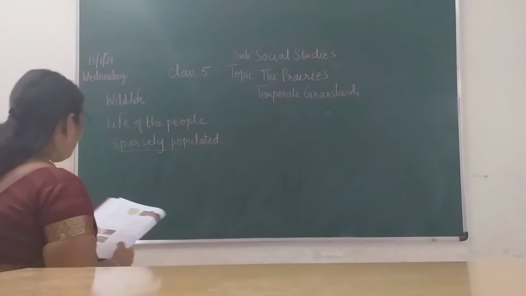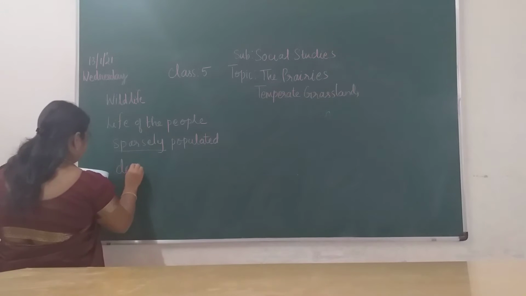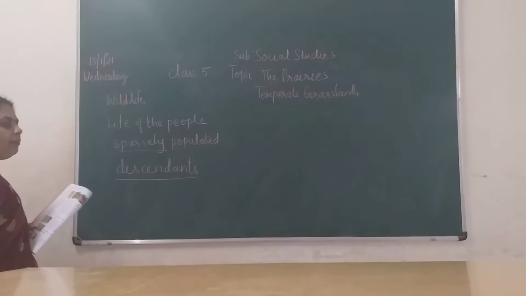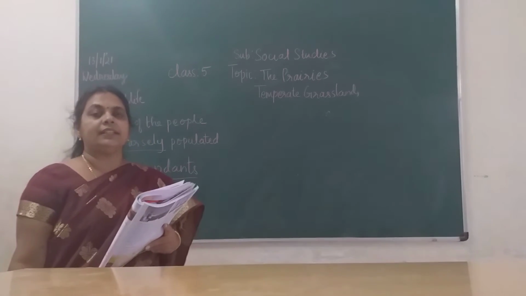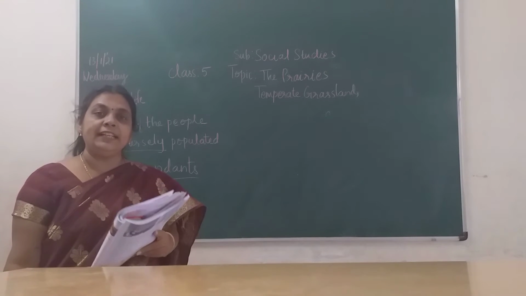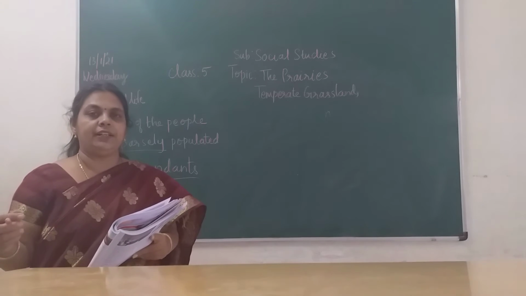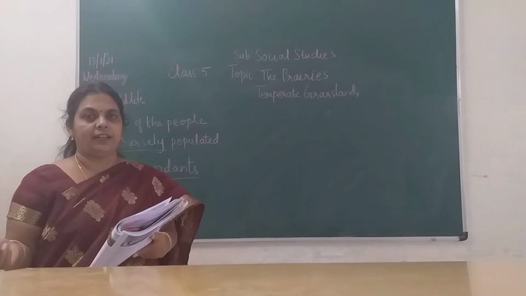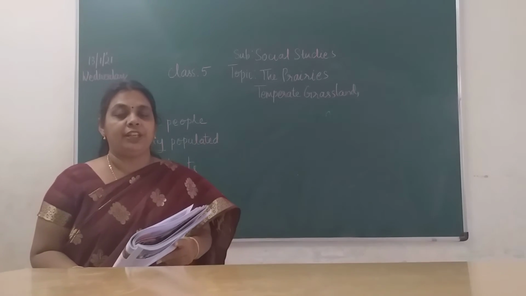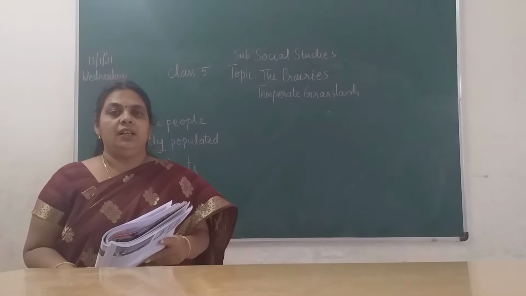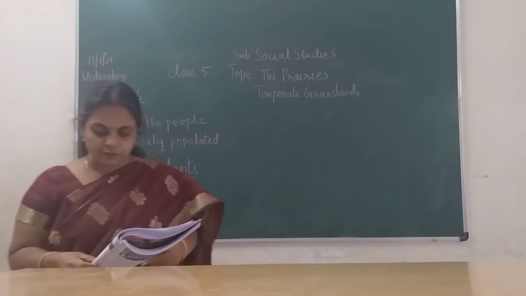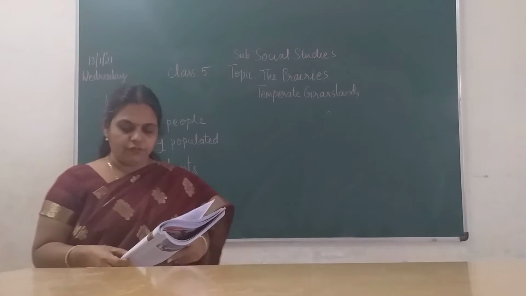The next one, most of the people are descendants of the European settlers. So in America, the native people are the Red Indians, children. People from Spain, Portugal, England, like that, from European countries went and settled over there. You would have learned how America got its name, no? Americus Vespucci. Because of that. So most of the people are descendants of the European settlers, while others are farmers.